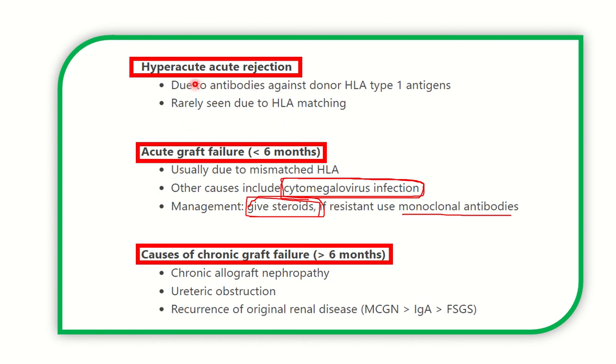Hyperacute rejection is due to preformed antibody. Acute graft failure, within 6 months, is due to infection such as cytomegalovirus, and HLA mismatch. And chronic rejection is due to chronic allograft nephropathy and ureteric obstruction.